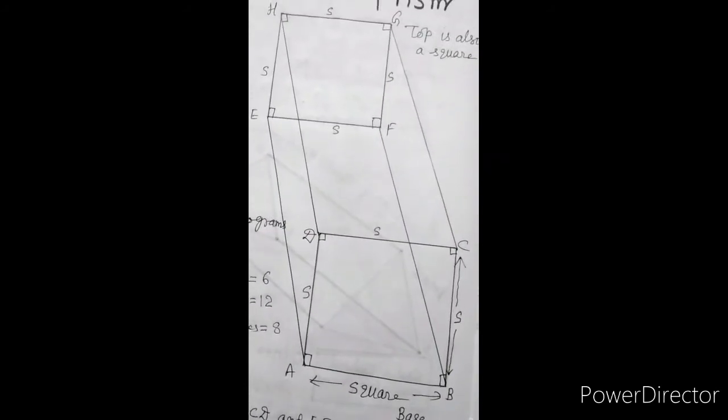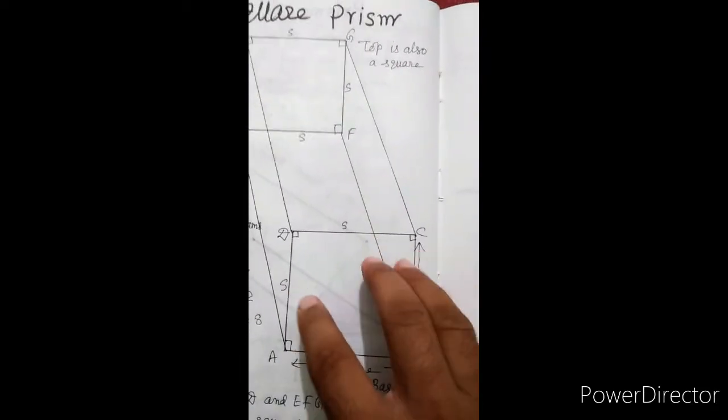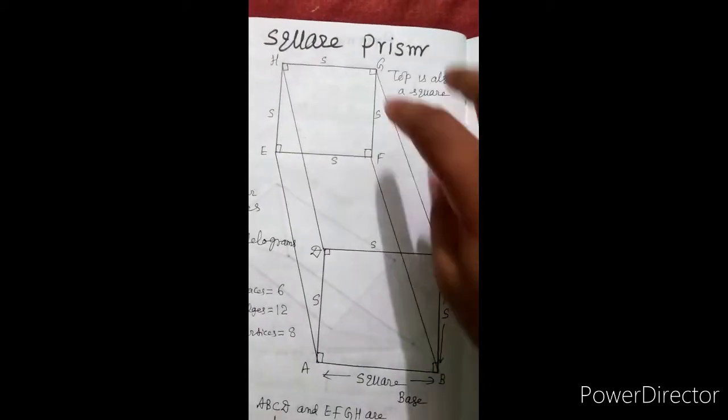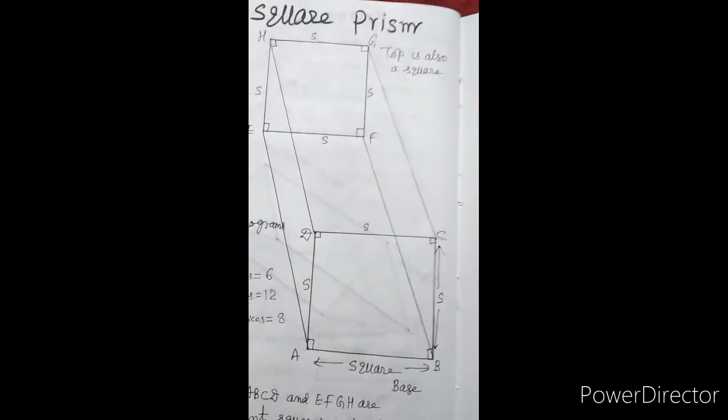Number of faces is equal to 6. Number of edges is equal to 12. We can observe it here. And number of vertices is equal to 8: 4 vertices at the base and 4 vertices at the top.